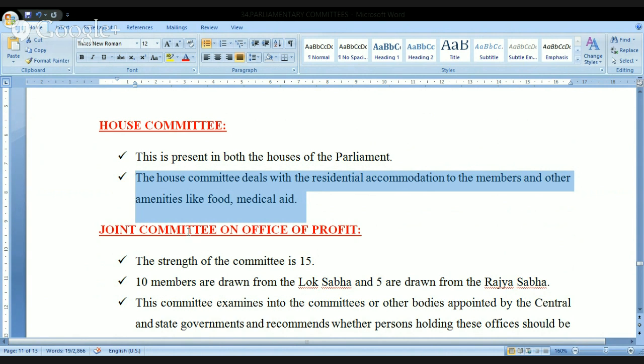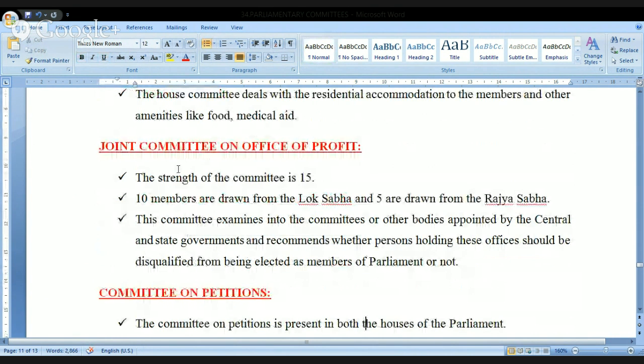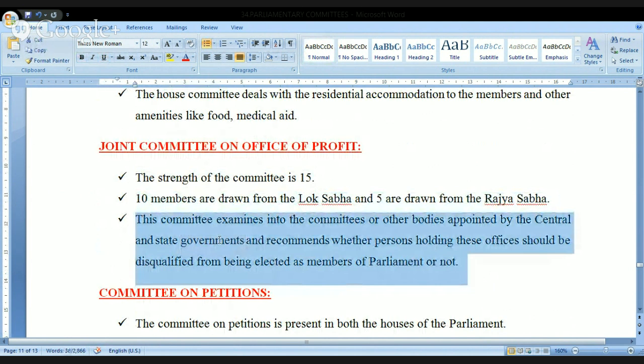Next one, the Joint Committee on Office of Profit. And you know the meaning of the Office of Profit, I told you already. The strength of the committee is 15. 10 members are drawn from Lok Sabha and 5 from the Rajya Sabha. Look at this. This committee examines the committees or other bodies appointed by the central government and also the state governments and recommends whether the persons holding these offices should be disqualified from being elected as members of the parliament or not.